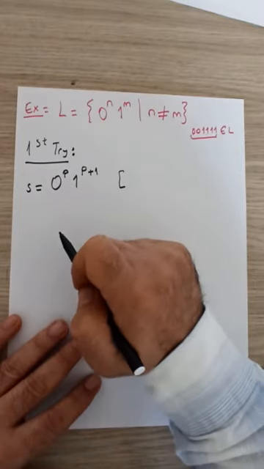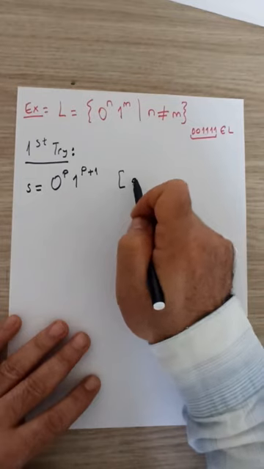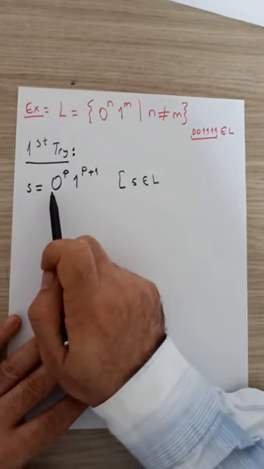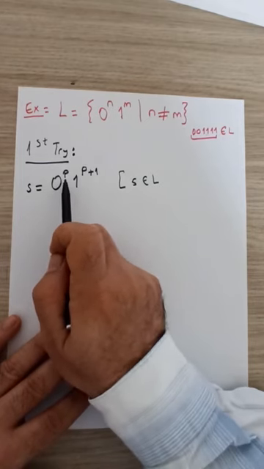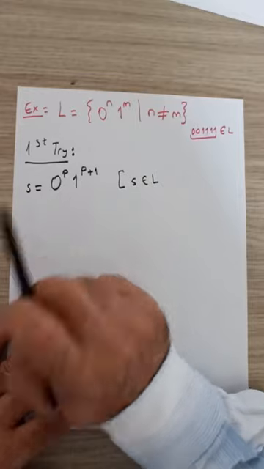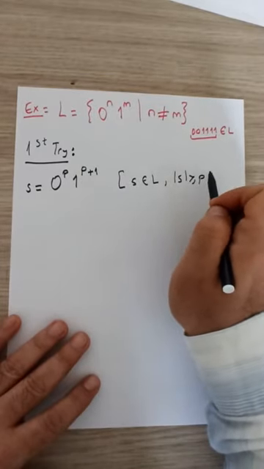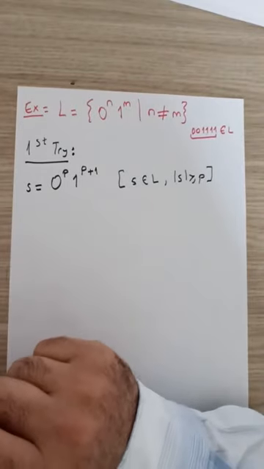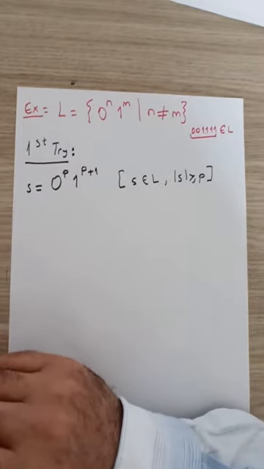Are the conditions of the lemma satisfied regarding the string s? The string s is inside the language because it's in the format zeros followed by ones, and the number of zeros is not equal to the number of ones. So it is in the language and its length is greater than or equal to p, since its actual length is 2p plus 1. So we can use this string s in our pumping lemma.